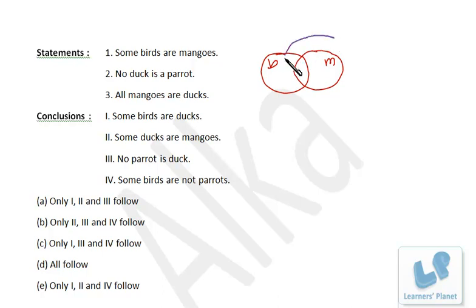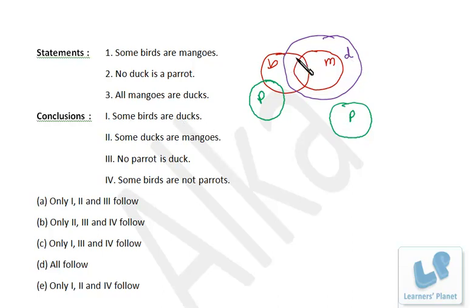All mangoes are ducks. Then the third one, no duck is a parrot. So this may be the scene or this may be the scene. Okay, now check the conclusions. Some birds are ducks.